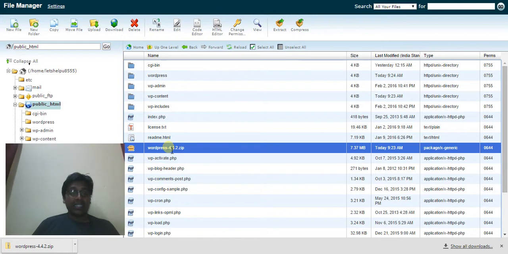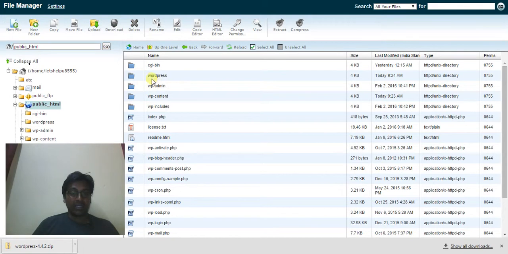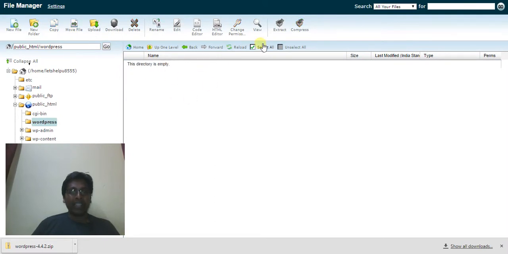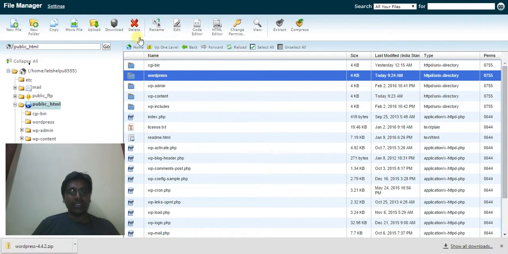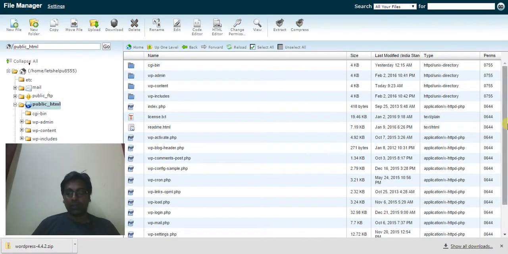Like select this one and delete. Since I don't need it, I don't want to mess with any other unnecessary files. This folder is empty right now. Let's check, because all the files moved to the root already. So I don't need this. This is unnecessary. This is where I'm just cleaning up my cPanel FTP root folder.